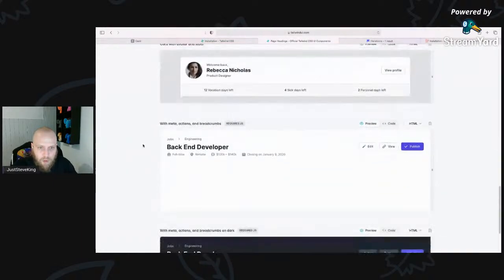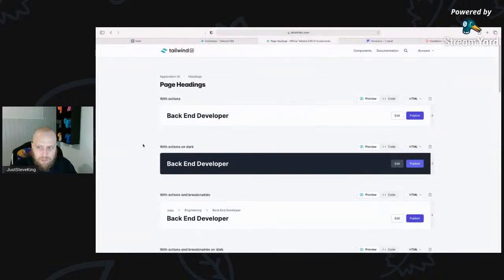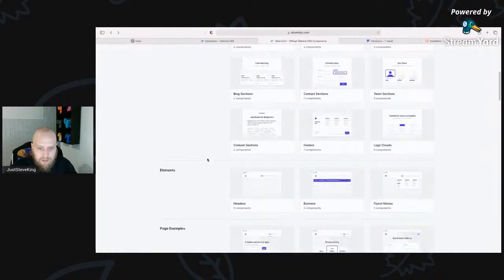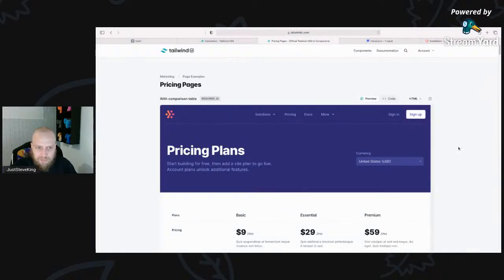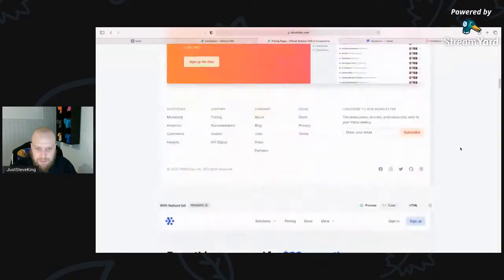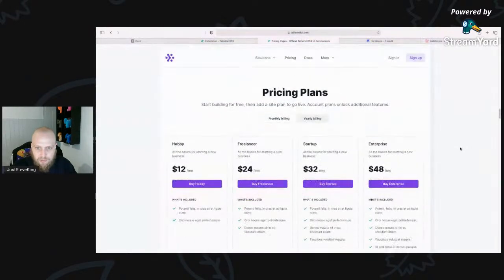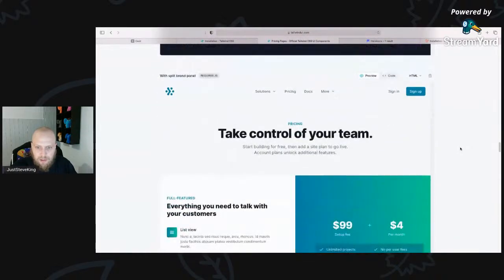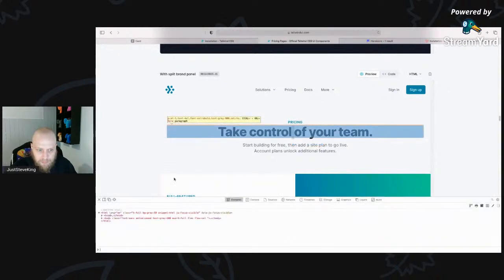Which sort of one would we want? We're going to want something relatively clean and simple. Maybe there's something in one of these examples, like the pricing. Maybe not that one. We don't want options on the side for the about page, really, do we? We want this to be relatively clean. It's an about page. It's meant to be kind of clean and simple. This, something like that. That looks perfect for what I need. So if I just inspect this element,